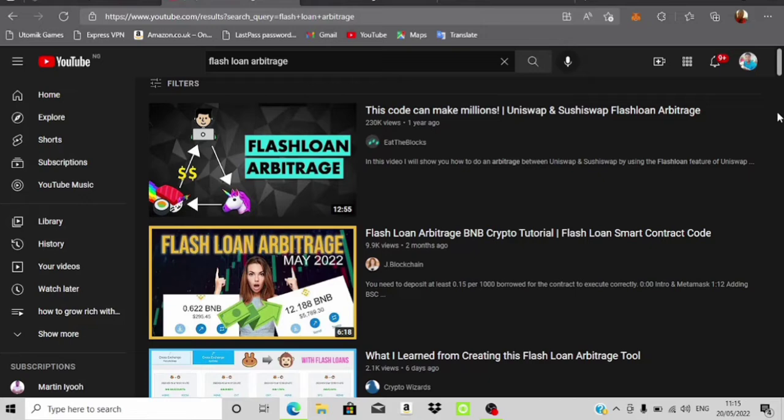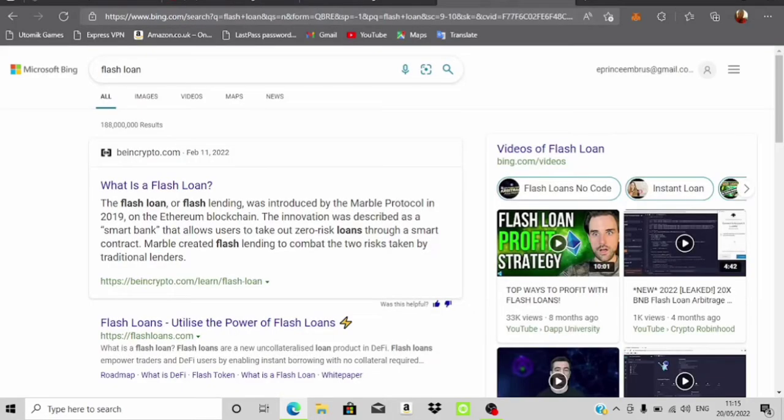And this flash loan is called a flash loan because they loan you the money in a second. You perform the crypto arbitrage within 10 seconds. You use that loan for whatever you want to use it for, but it must be within 10 seconds. So once you are done, the blockchain will take its money back.